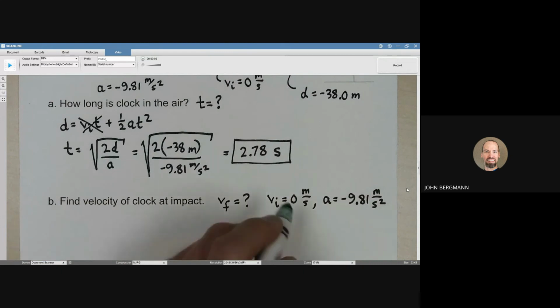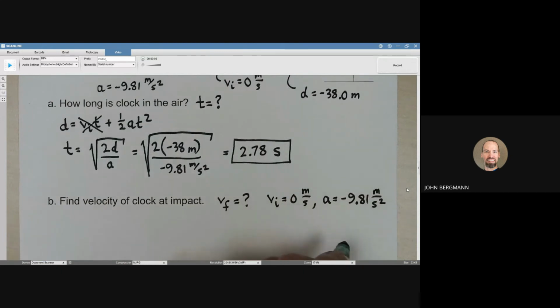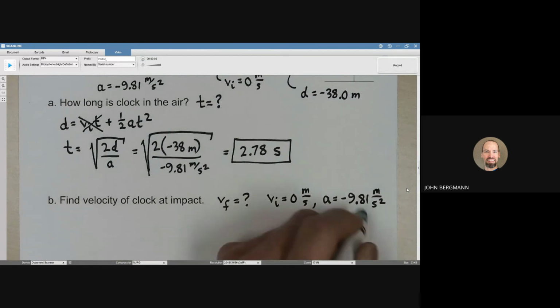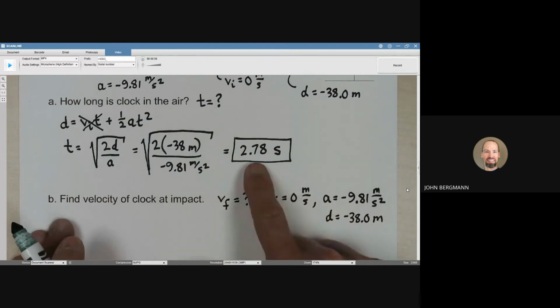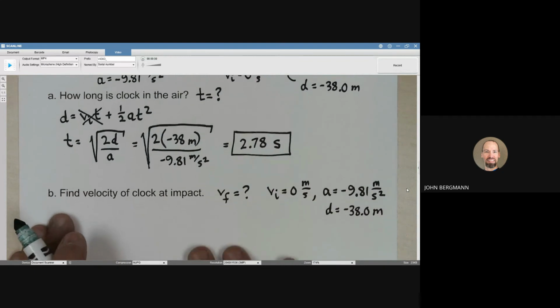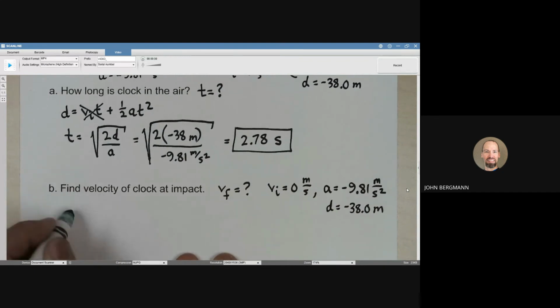We also know the displacement. The clock is traveling downward, and once again, we've chosen downward to be negative, so that displacement is going to be negative 38 meters. We could use this time if we wanted, but I think we should, where we can, use only the variables that are given in our problem to help us solve this one.